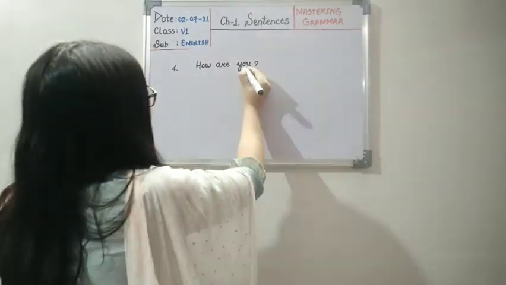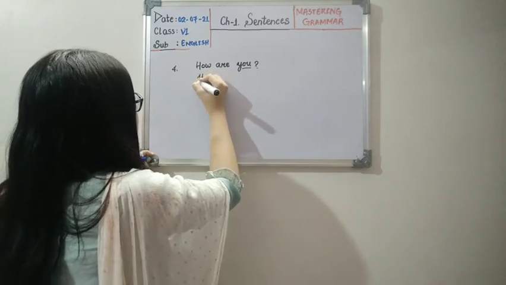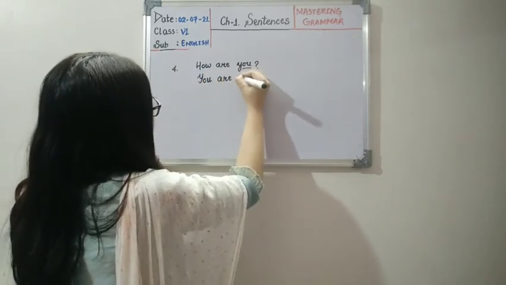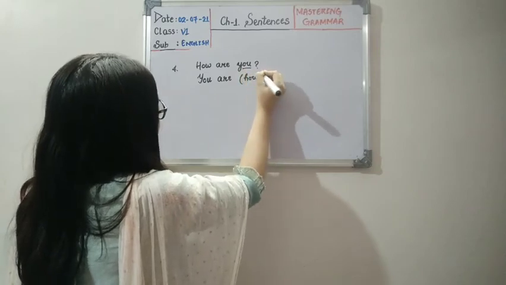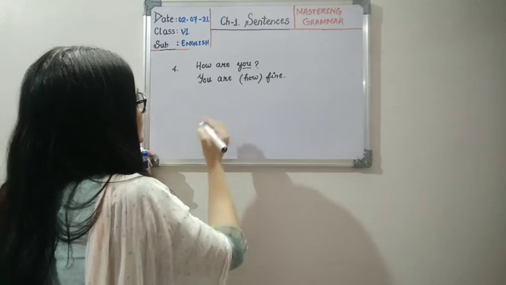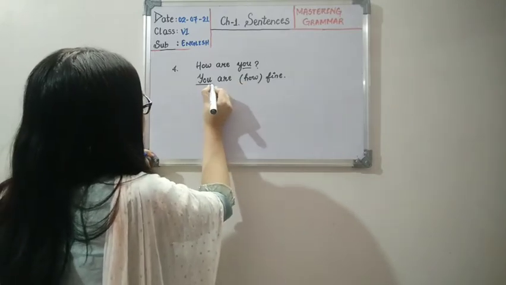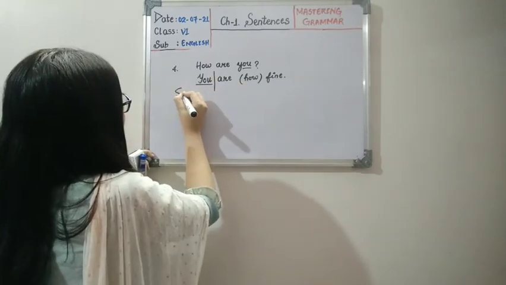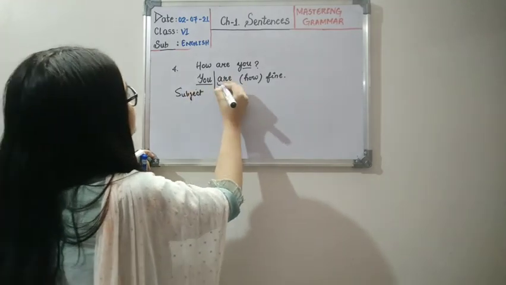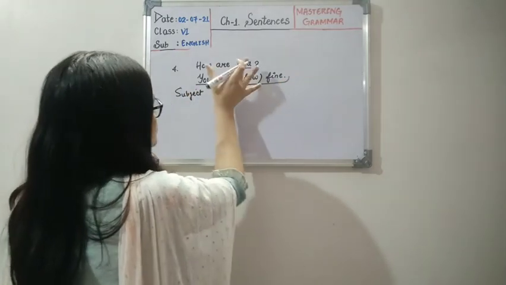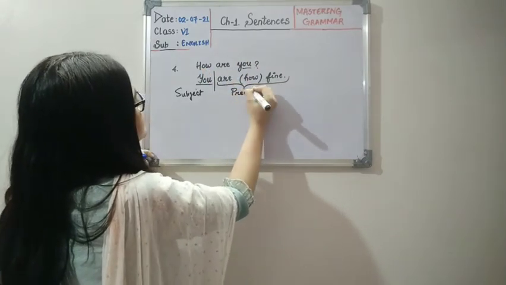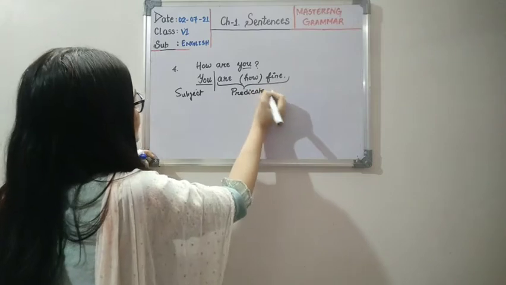We are asking about you. So, you are, how? That means you are fine. Now children, the you part is the subject here because you is being asked. When you answer the question, you get the subject and predicate. So this part is the predicate, with are as the verb. Okay.